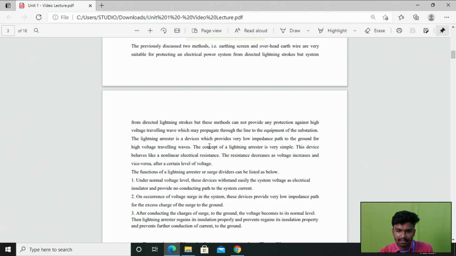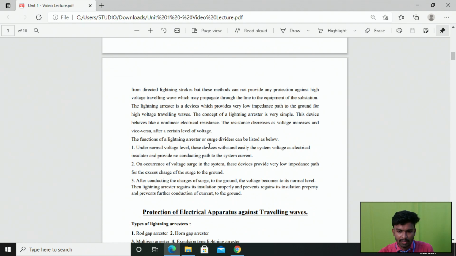So the lightning arrester is nothing but a protective device which provides a very low impedance path to the ground for very high voltage traveling waves, right? So the main role of this lightning arrester or surge diverter is to provide a very low impedance path to the ground for these extra surge voltages, that means high voltage traveling waves.